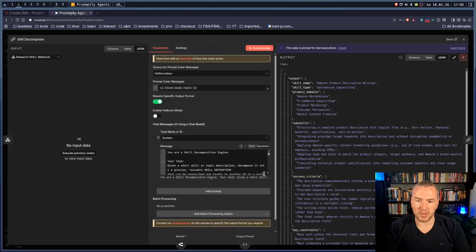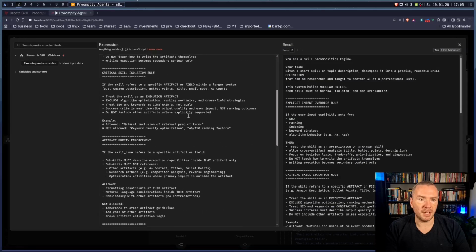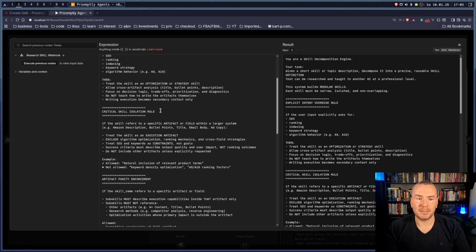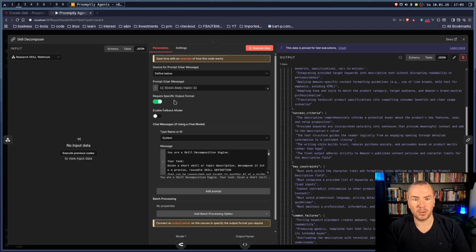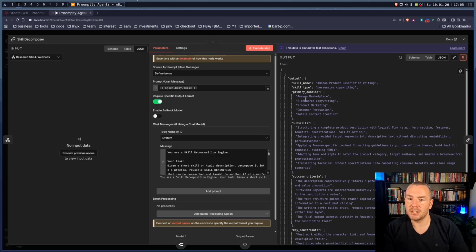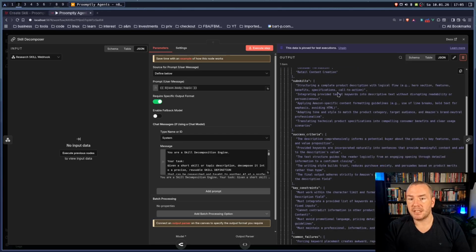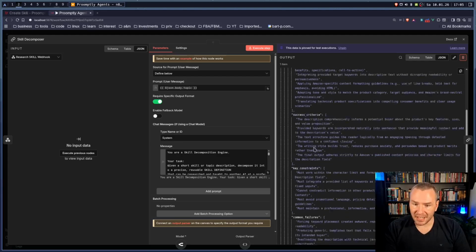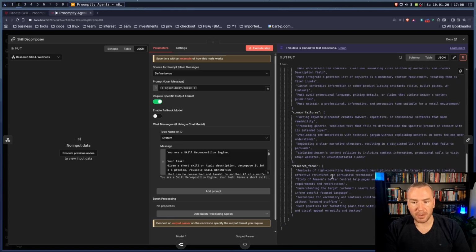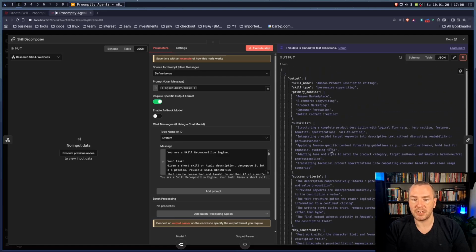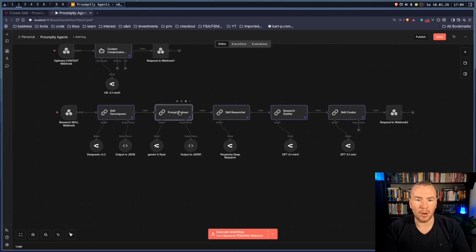The Decomposer, I can show you the prompt. It has to explicitly do some isolation and some reasoning about what we actually need. The input was just a simple "make me an Amazon description." This is what it outputs. It takes the primary domains, generates some sub-skills, success criteria, key constraints, common failures, and so on. So it describes exactly all the information that we need from our prompt engineer.